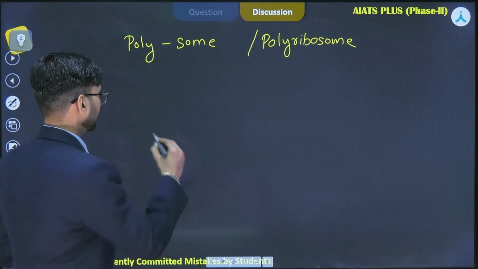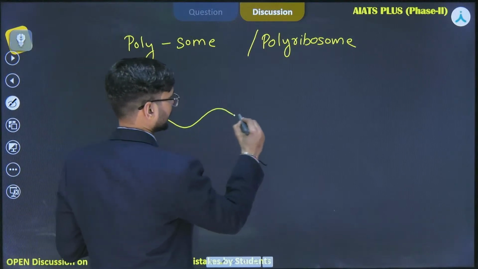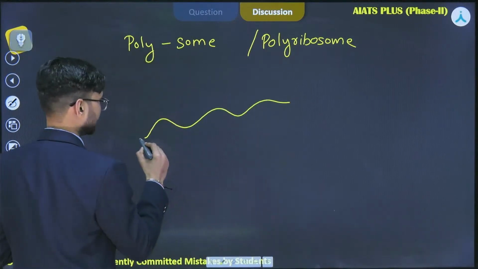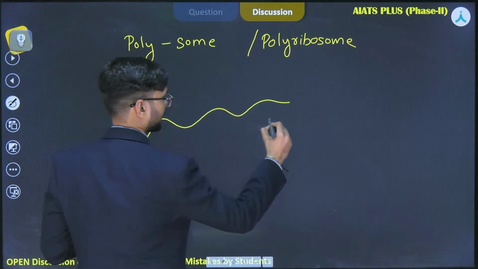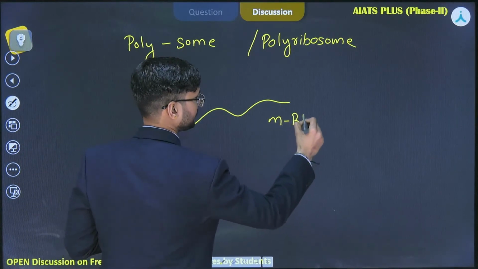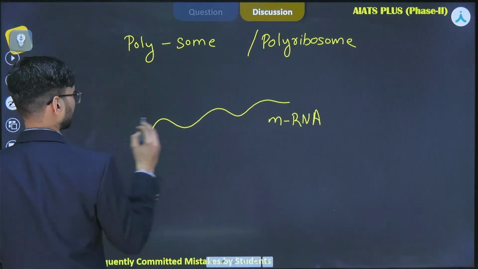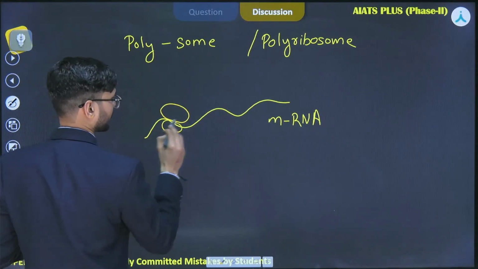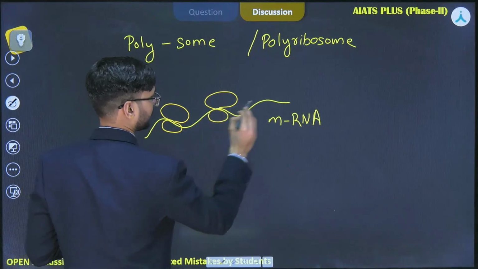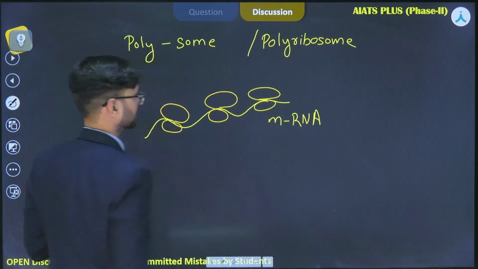They are nothing but a structure consisting of mRNA, this is an mRNA, okay, which comprises multiple ribosomes. On a single strand of mRNA, there are multiple ribosomes, okay.